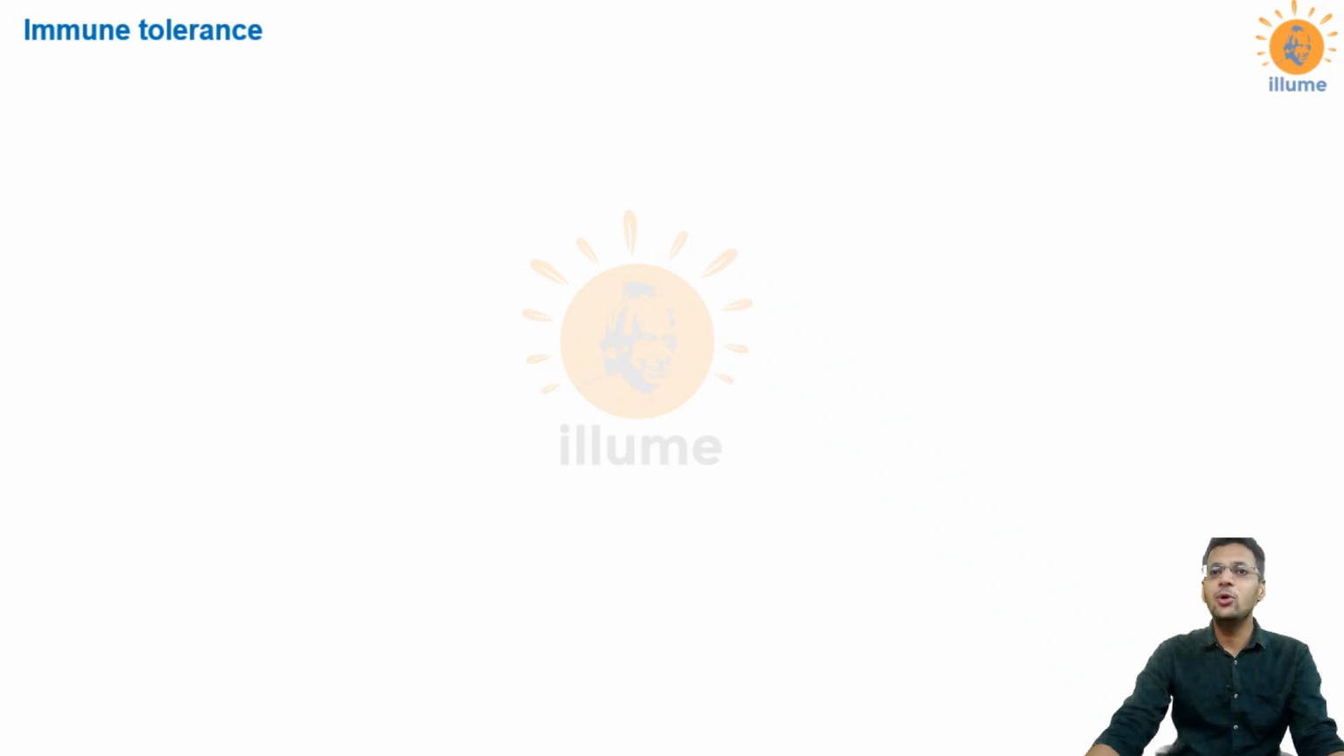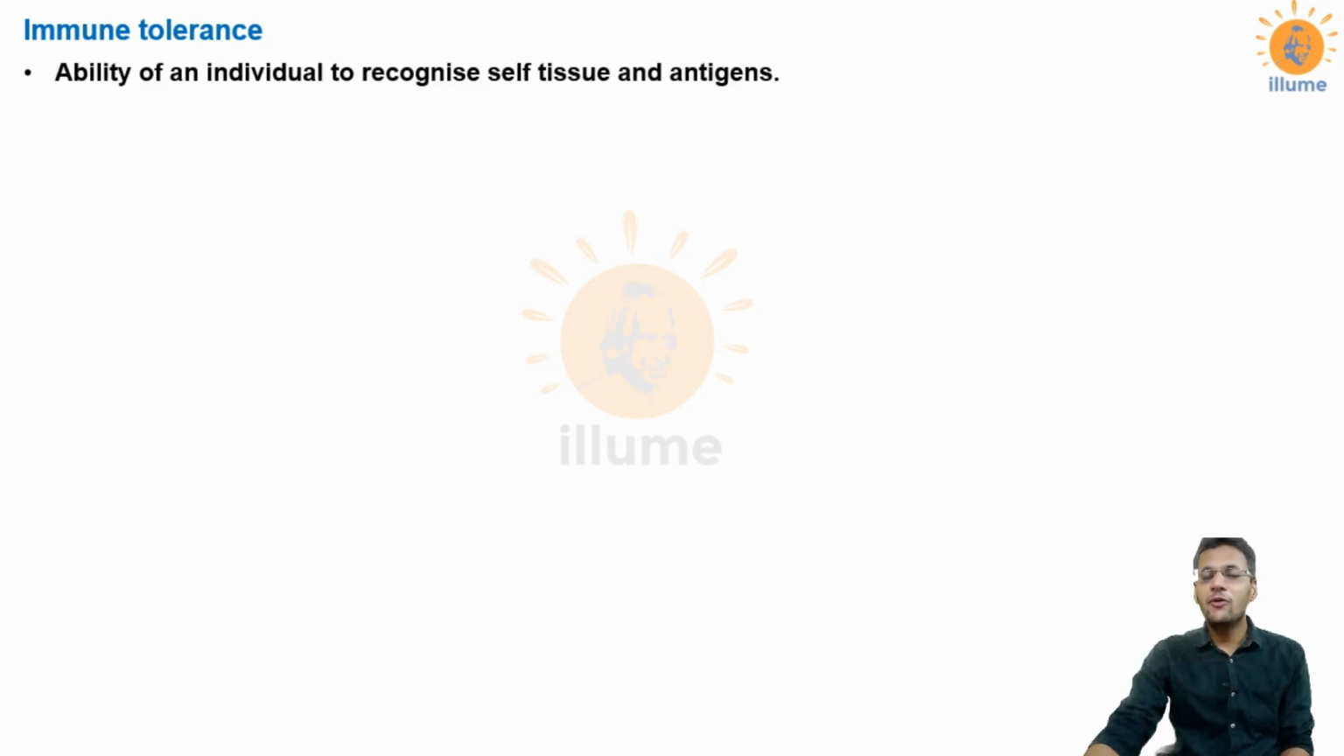The first word is immune tolerance. That means tolerance of the tissues by the immune system. It is the ability of an individual or the immune system to recognize or differentiate between self tissues and antigens. As we know, there are two types of antigens, self antigens and non-self antigens. Self antigens belong to your body, and non-self antigens or foreign agents enter your body from outside. Your immune system has the capacity to differentiate between these two, and this ability is called